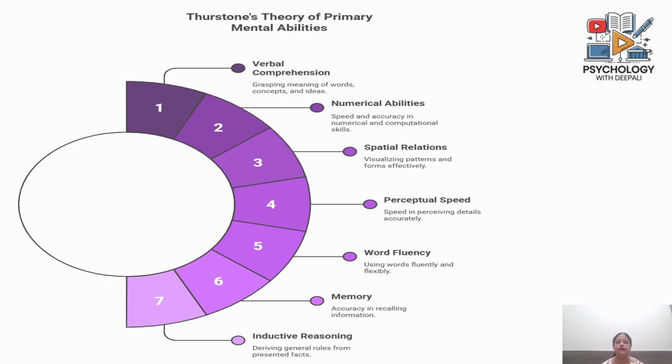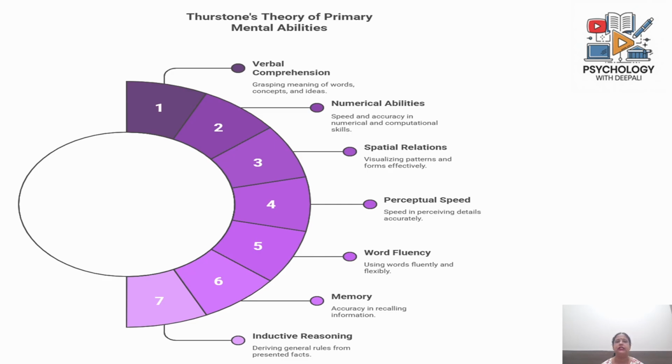These factors are as follows: verbal comprehension, which is grasping the meaning of words, concepts, and ideas; numerical abilities, speed and accuracy in numerical and computational skills; spatial relations, that is, visualizing patterns and forms effectively; perceptual speed, that is, the speed in perceiving details accurately; word fluency, that is, using words fluently and flexibly; memory, accuracy in recalling information; and inductive reasoning, which is deriving general rules from presented facts.